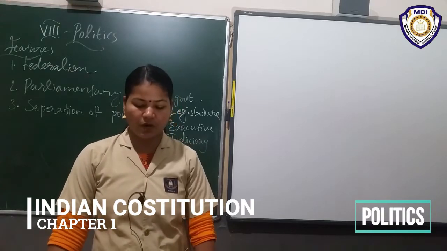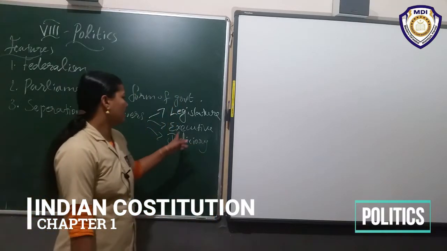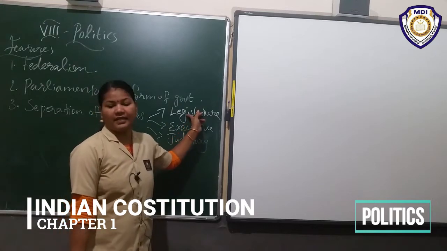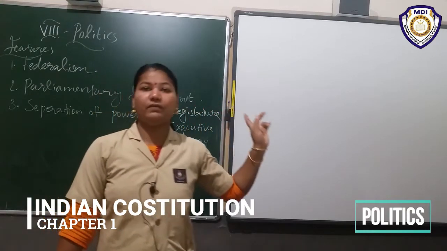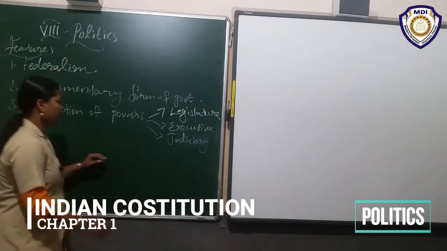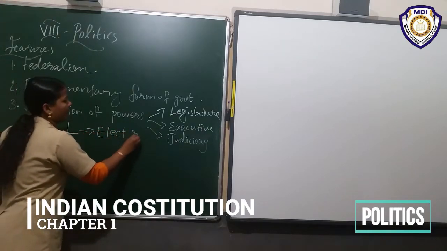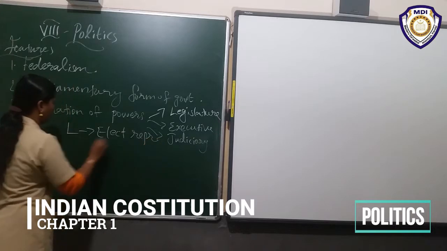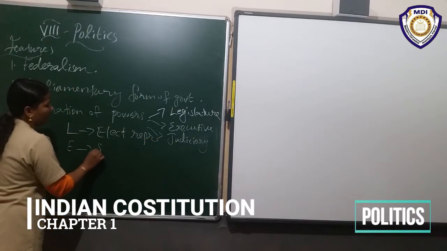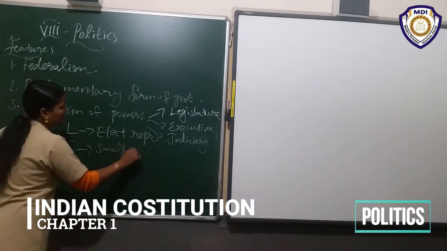Listen, the first one, legislature, refers to elected representatives. Then executive, a small group of people.